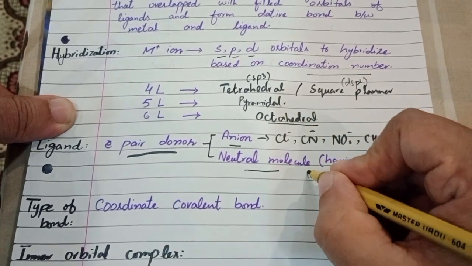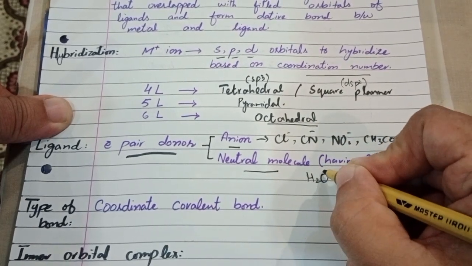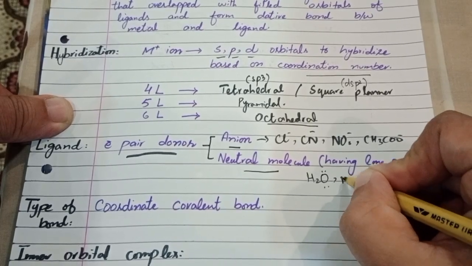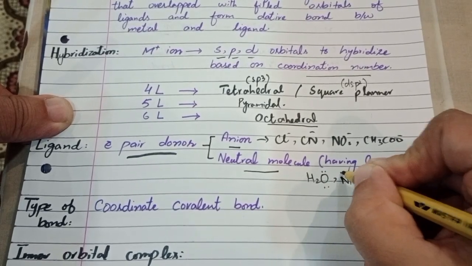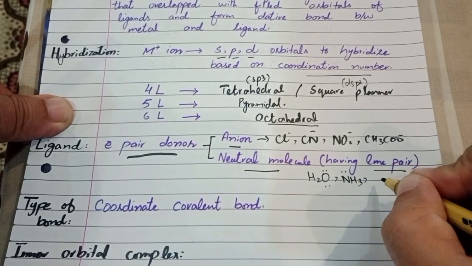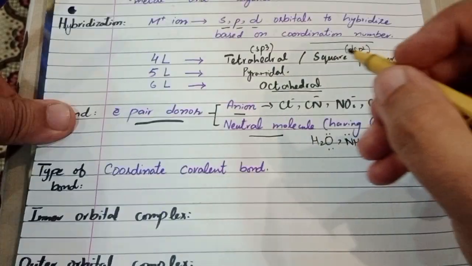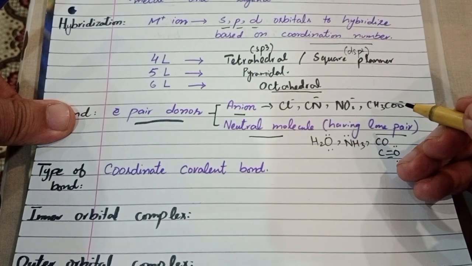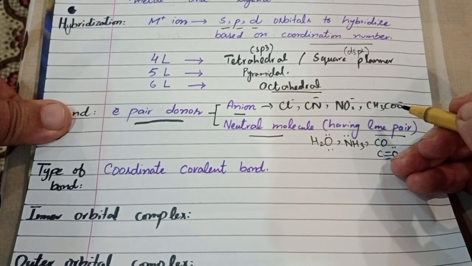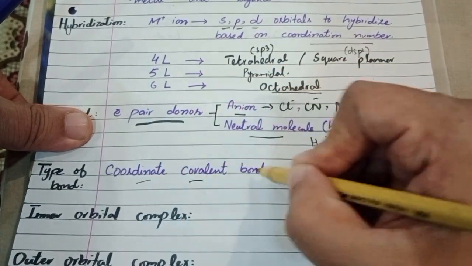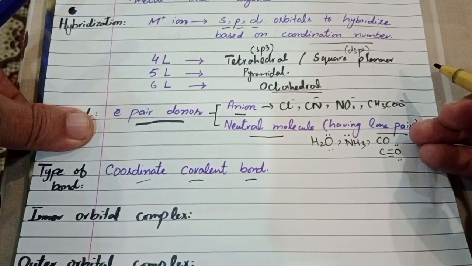For example, water, H2O. In water, oxygen has two lone pairs. Similarly, ammonia, NH3, in which nitrogen has one lone pair. Similarly, carbonyl, CO. When the metal ion forms bonds with ligands, meaning when the metal ion accepts electrons from the ligand molecule, they form a coordinate covalent bond, which is also known as a dative covalent bond.